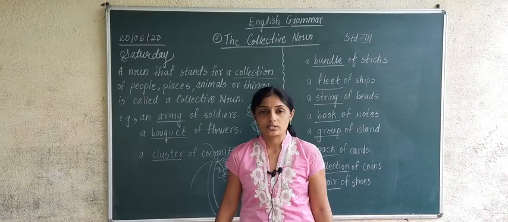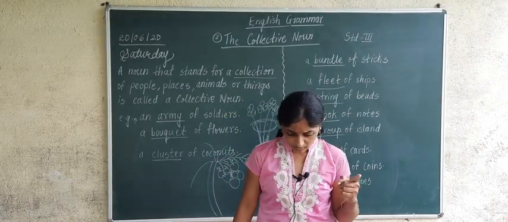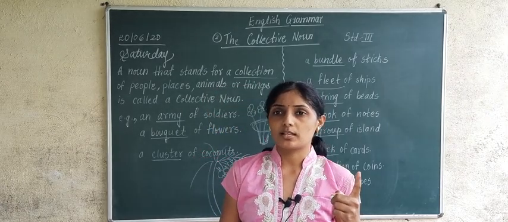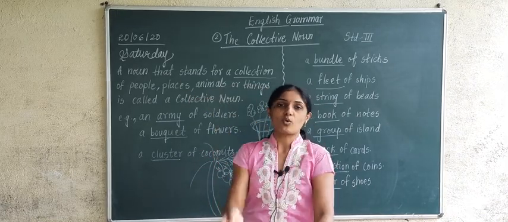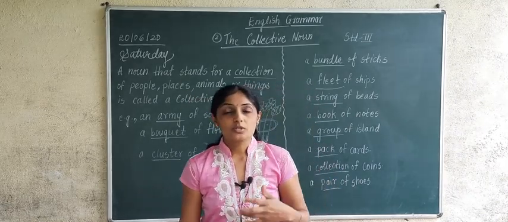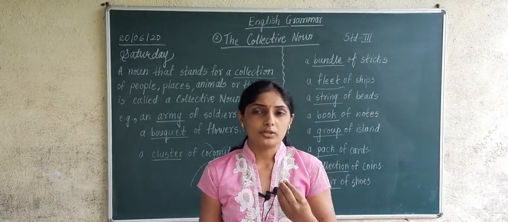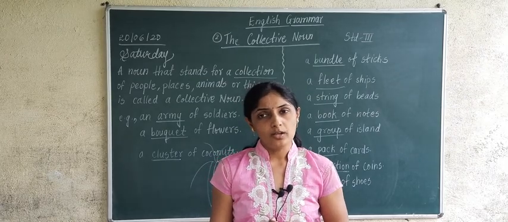It is called cluster. Keep in mind, you can use such words in your English in your daily routine. When you go home, you can say, Mama, can you see the cluster of coconuts? When you learn something new in English, you can use those words at home.